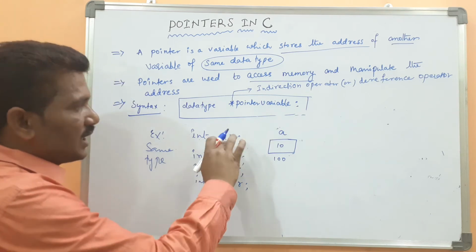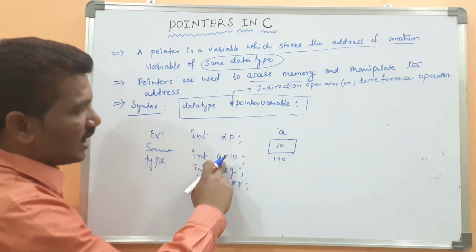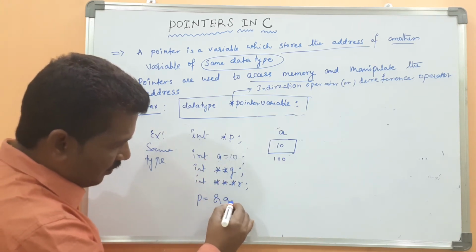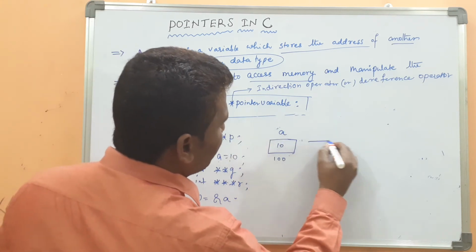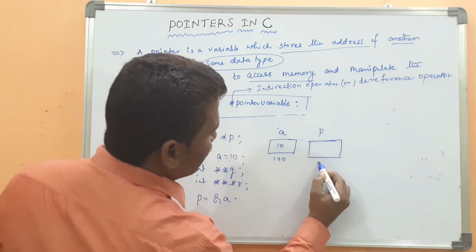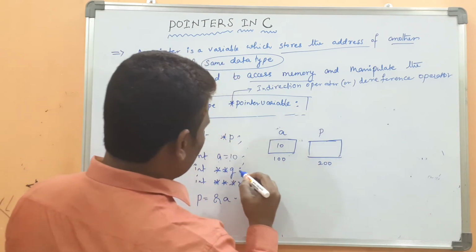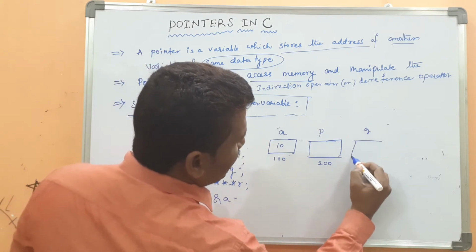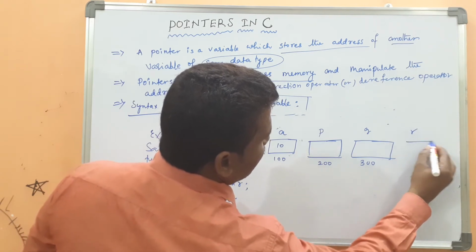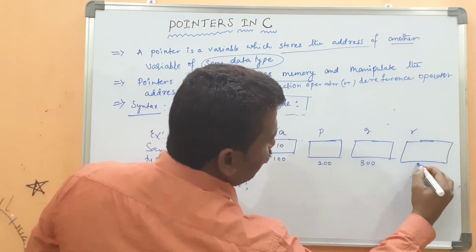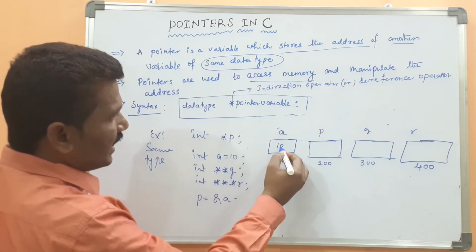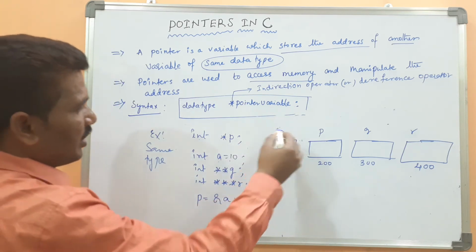Then p can store the address of a as a single level pointer. The address location of p is 200, suppose q's address location is 300, and r's address location is 400. First the integer value has been stored in the variable a.